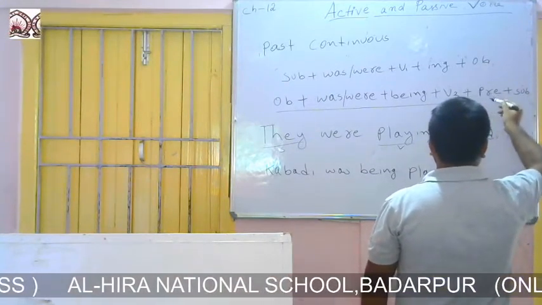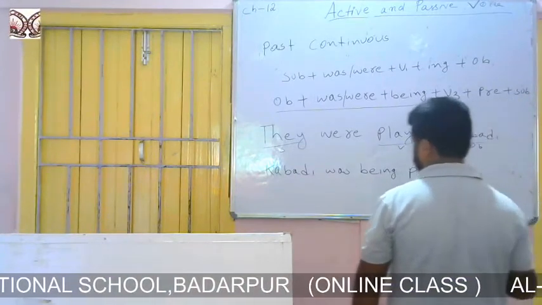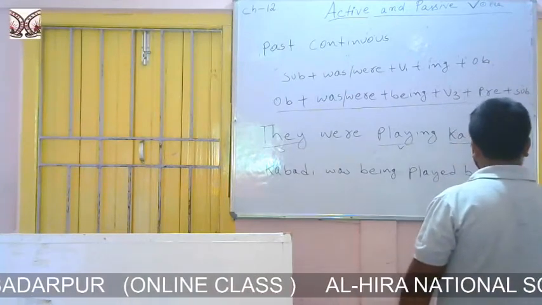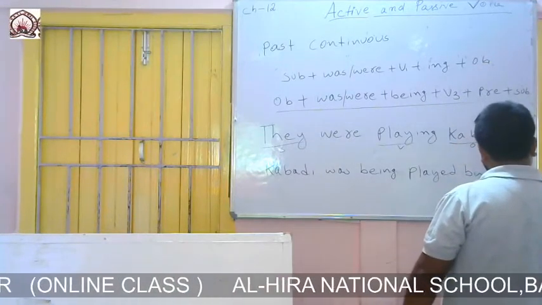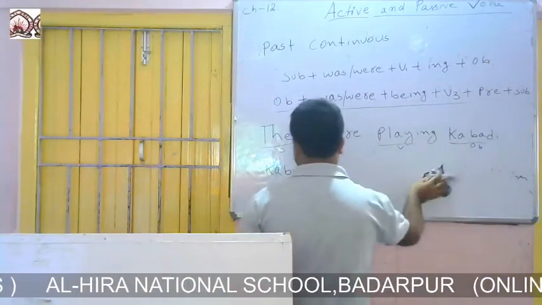After the verb we will use a preposition, and most of the time the preposition is by. So Kabaddi was being played by them. They will become them. Kabaddi was being played by them.